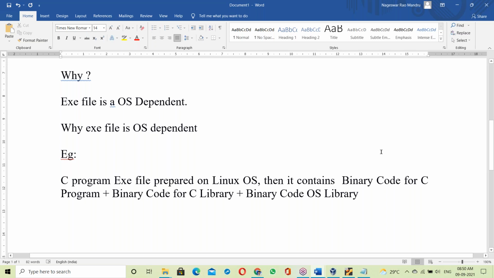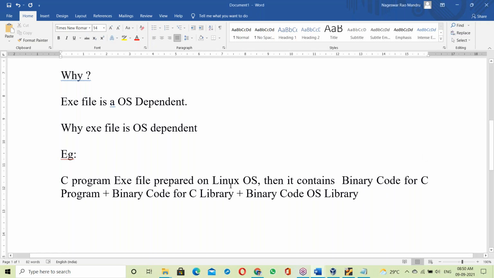See, test.c is a source program, your C program, written in English language. Test.o is an object file that has binary code in zeros and ones format. So here, this is the C program exe file.